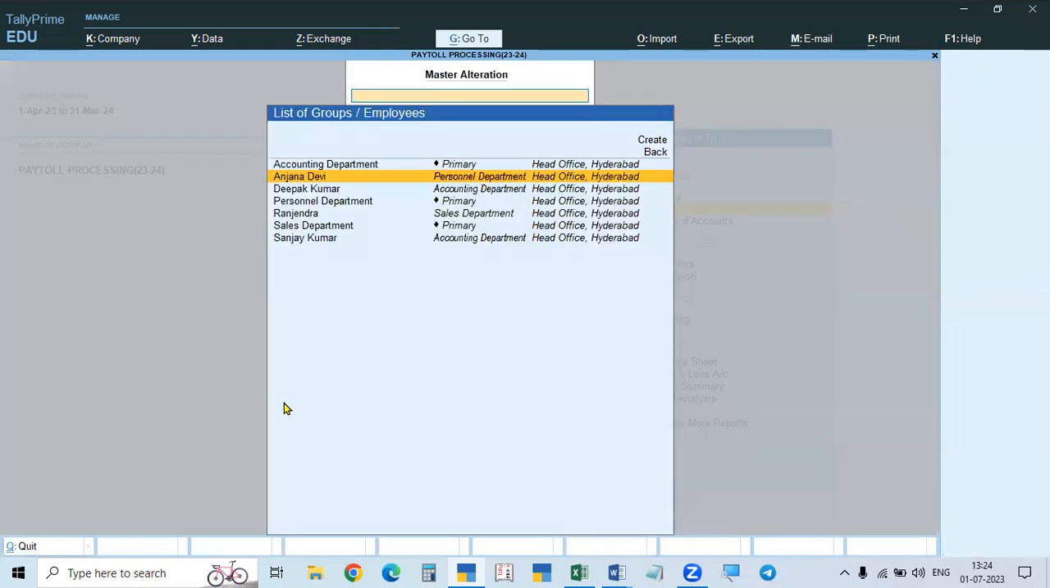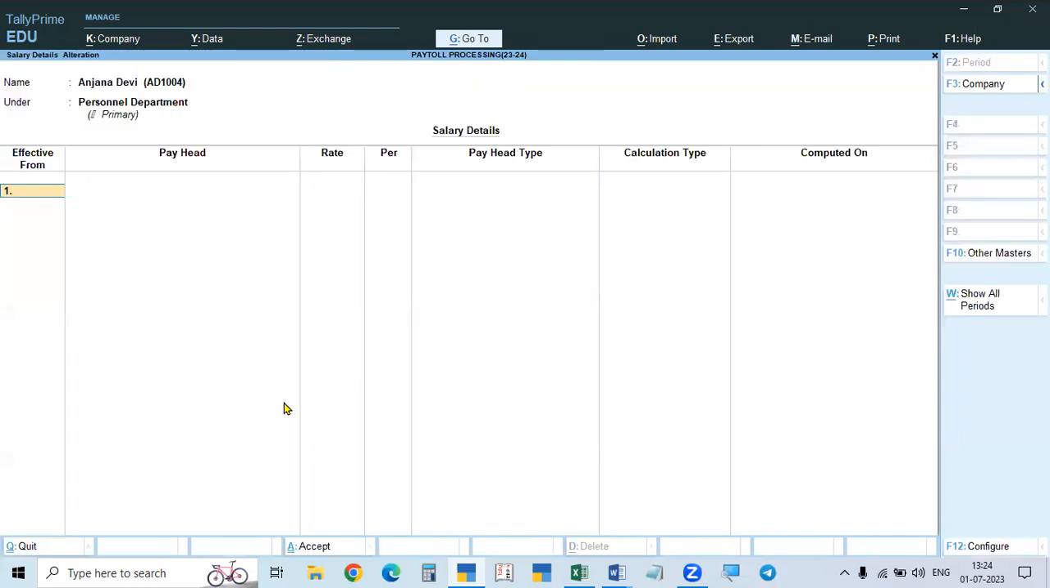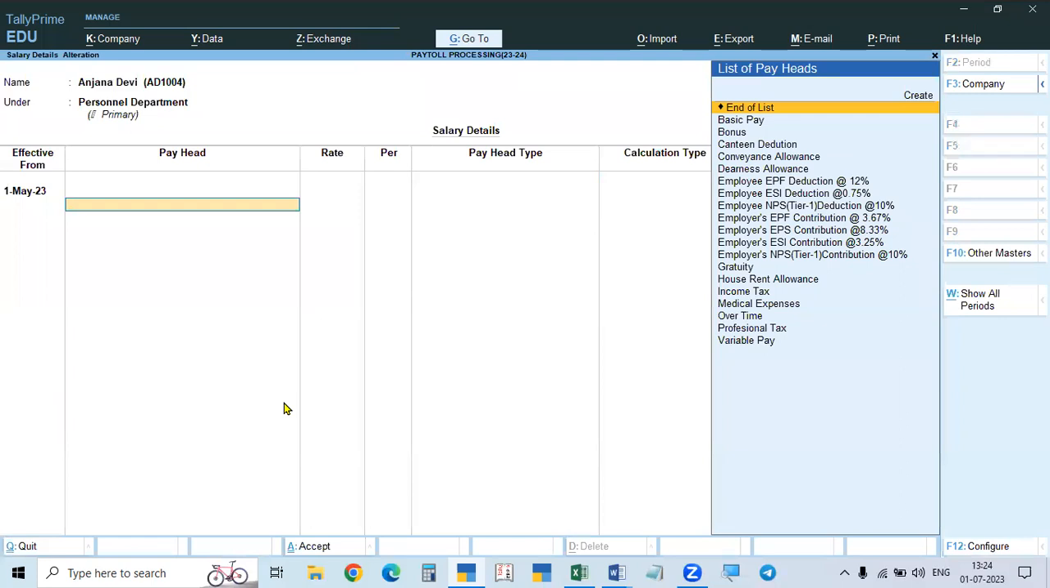You have to give all the details of all the heads, and then you also have to give the amounts. So select all the heads, select the amounts. Some will be calculated automatically, some amounts you have to give manually. In this case, it will take a lot of time.